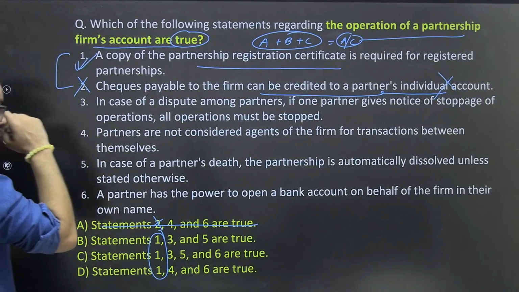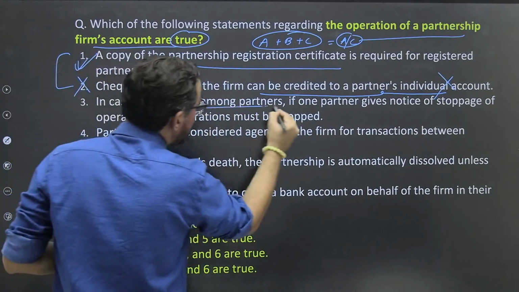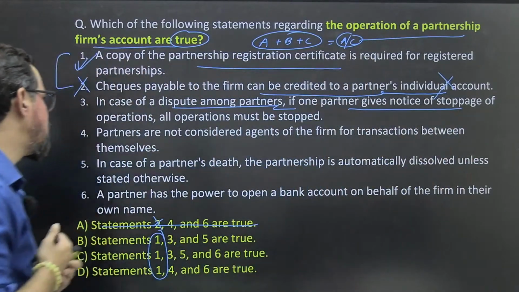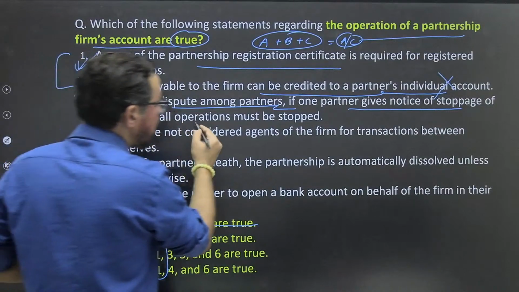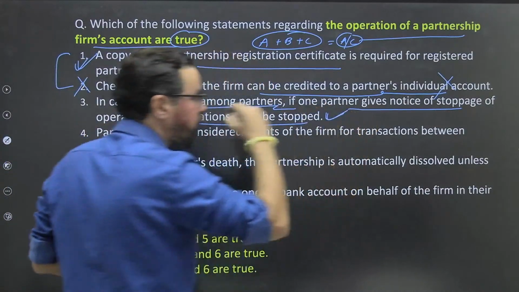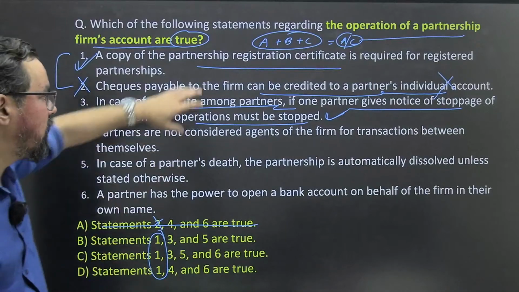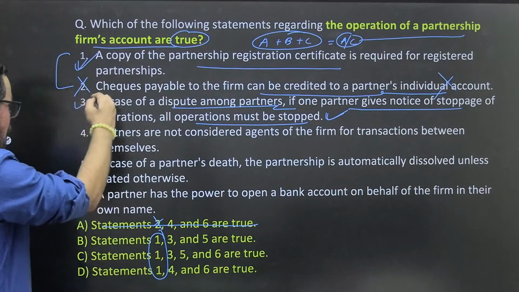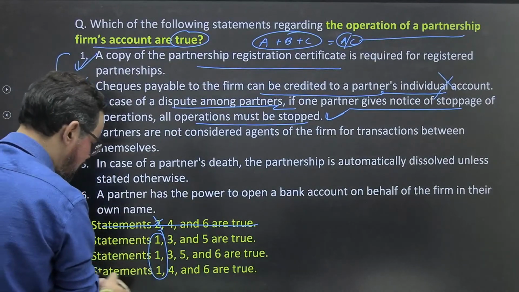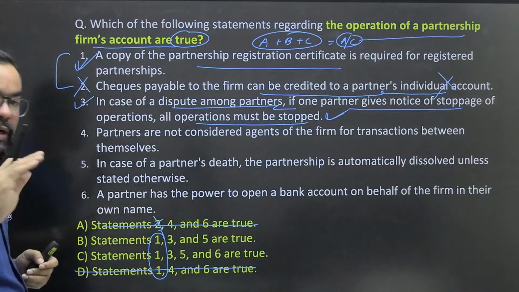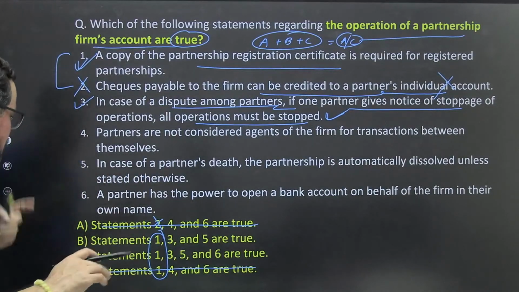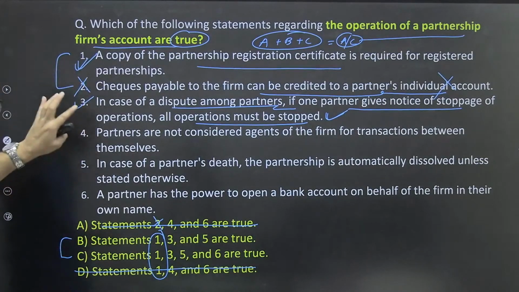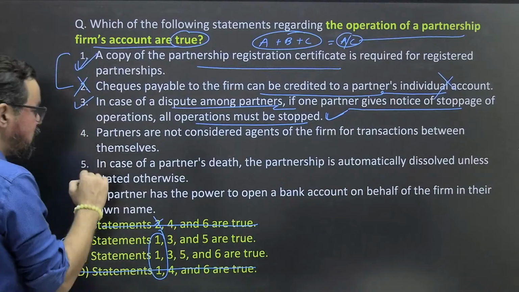Then we'll go through the third statement. In case of dispute among partners, if one partner gives a notice to stop operation, all partners must stop. This is 100% true. Like we need alignment from all 3 partners. So this statement is correct. So 3 will be the right answer. That means now we can eliminate option D also, the fourth option. So now for sure your answer will be between B and C, and the fourth one will be the decider.